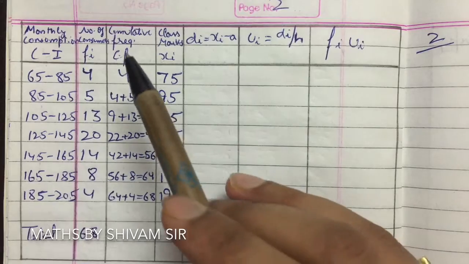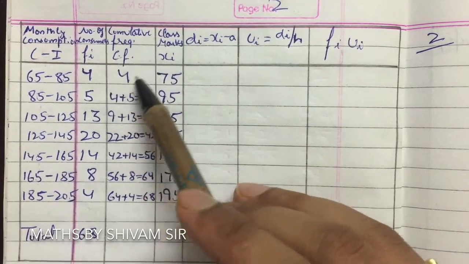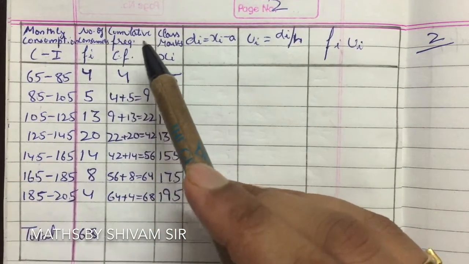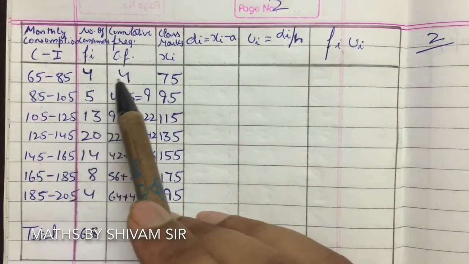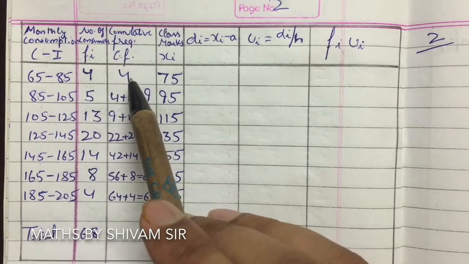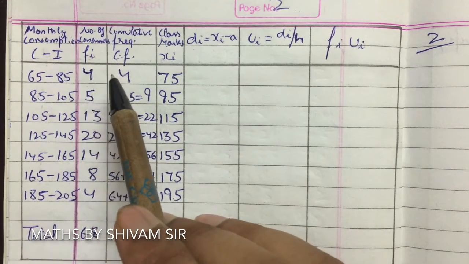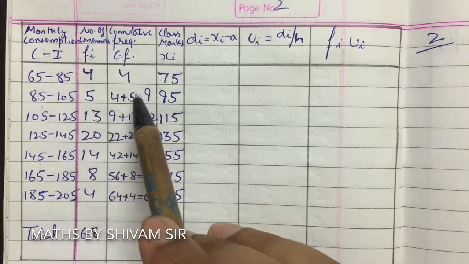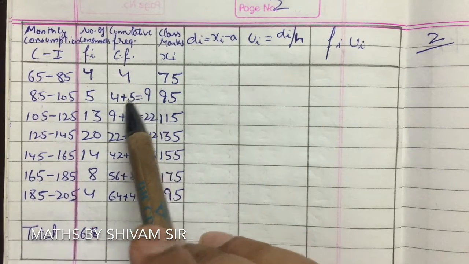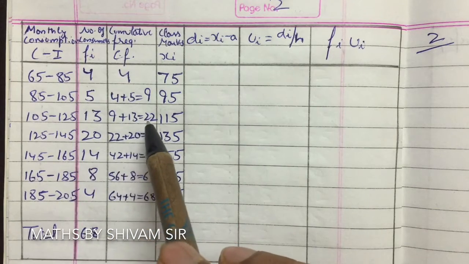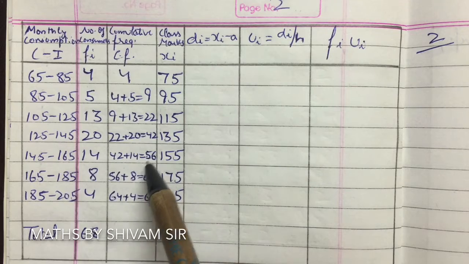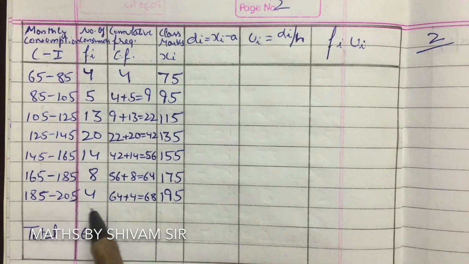Now the next column is cumulative frequency. We write cumulative frequency for determining the median. The first cumulative frequency will be the same as the frequency, so 4. Next cumulative frequency will be 4 plus 5, which is 9. Then 9 plus 13, 22. Then 22 plus 20, 42. 42 plus 14, 56. 56 plus 8, 64. 64 plus 4, 68. So these are the cumulative frequencies.